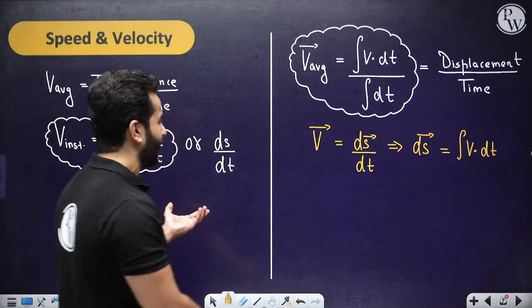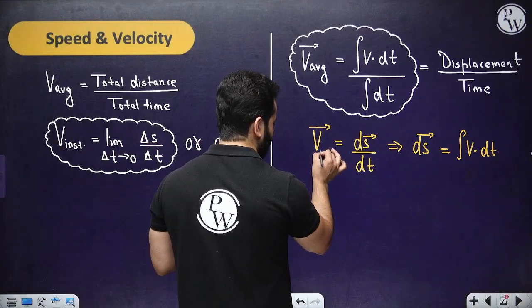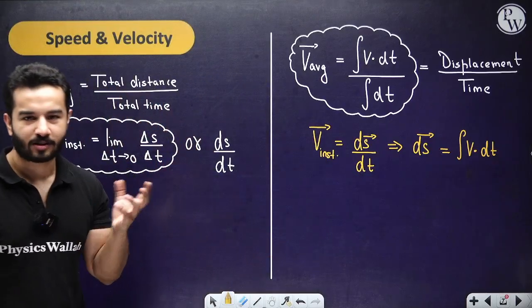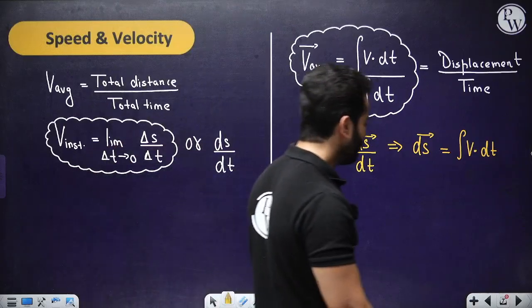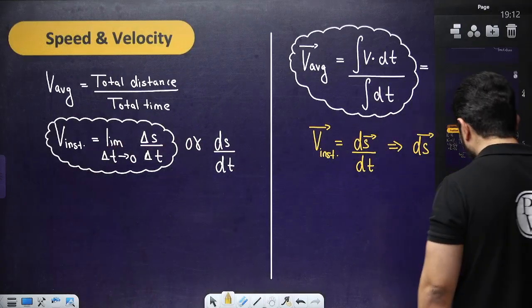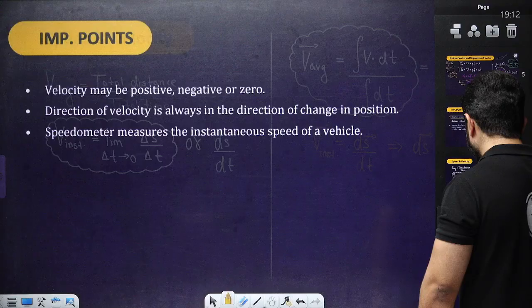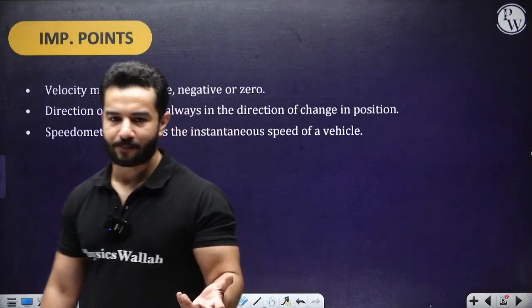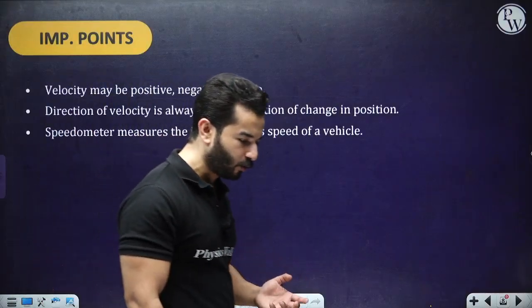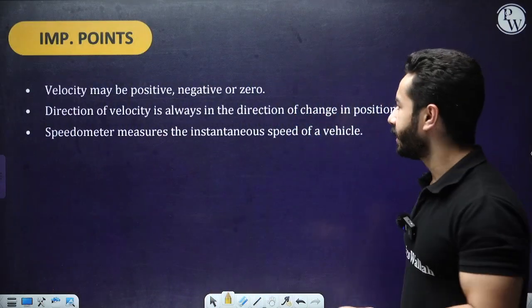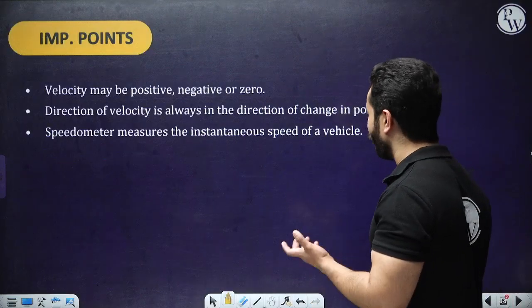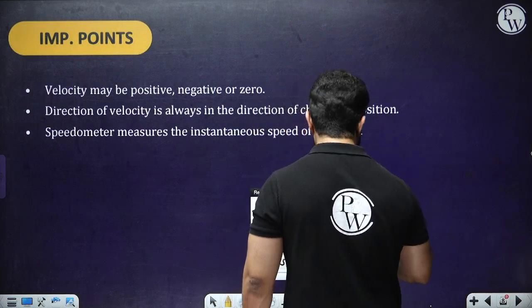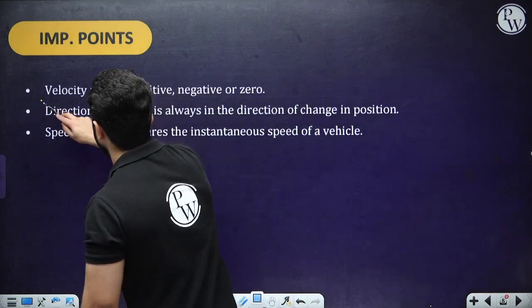And if we want to write instantaneous velocity, I can use the same formulas, no big difference, right? So this is very important, how we are going to use all of these things. Another thing is velocity may be positive, negative or zero. This is absolutely true for all vector quantities. Direction of velocity is always in the direction of change in position. This point is quite useful for you, right?